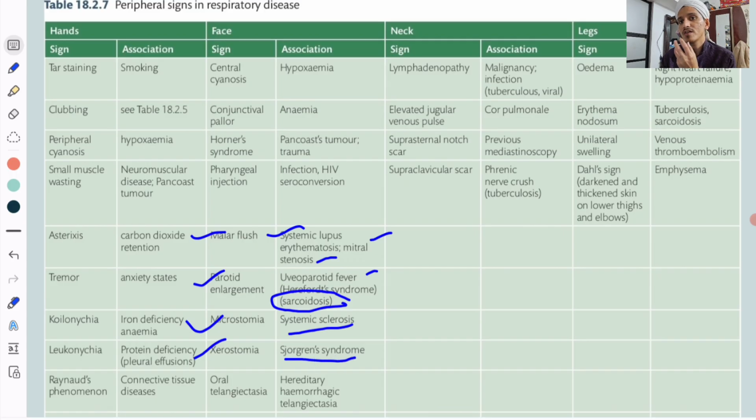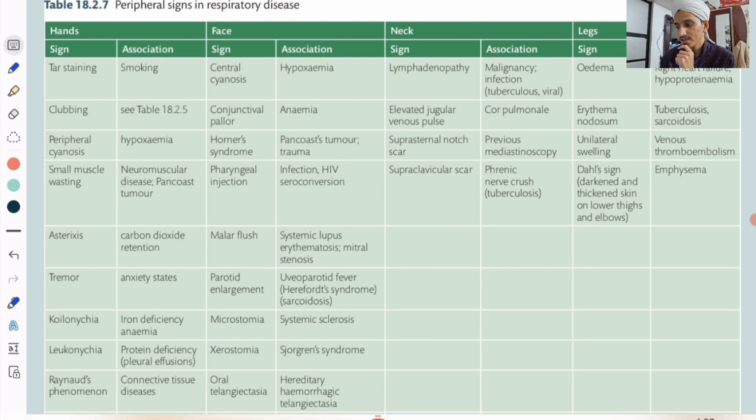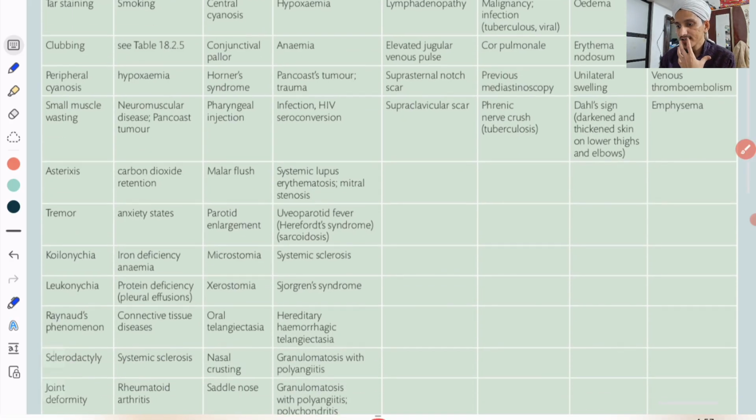So these are connective tissue disorders which involve the lung. Sjogren's syndrome, dry mouth, xerostomia; systemic sclerosis, fish-like mouth, microstomia. Oral telangiectasia, hereditary hemorrhagic telangiectasia, HHT. These are all signs which are seen in the face and in the mouth. Parotid enlargement, mouth. You can also have nasal crusting.